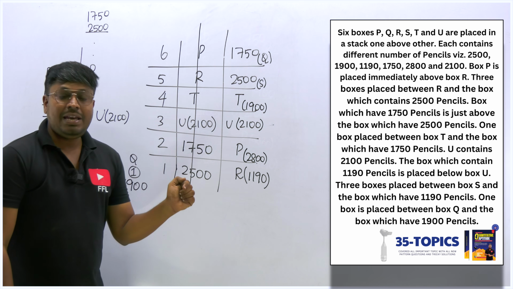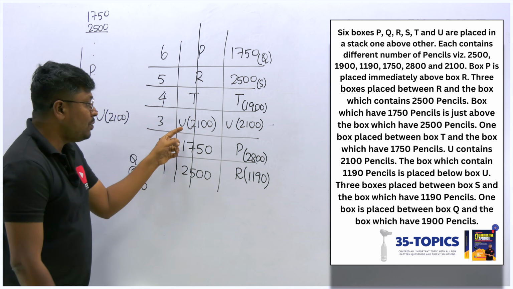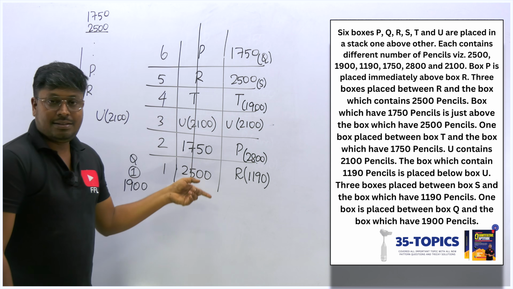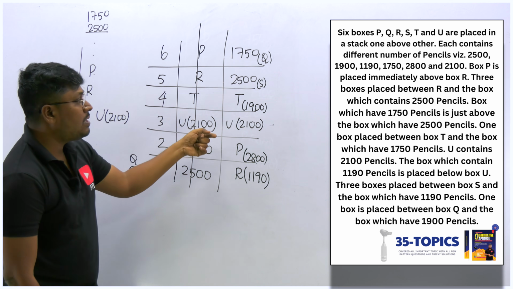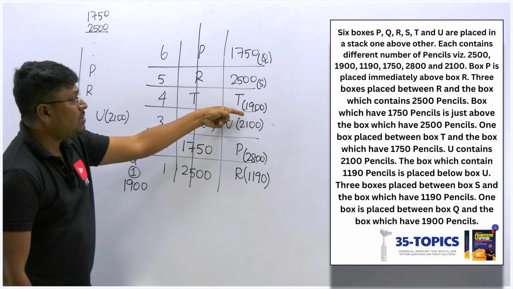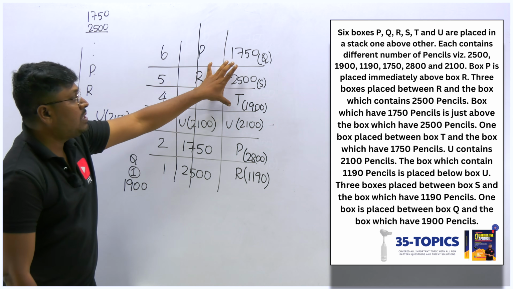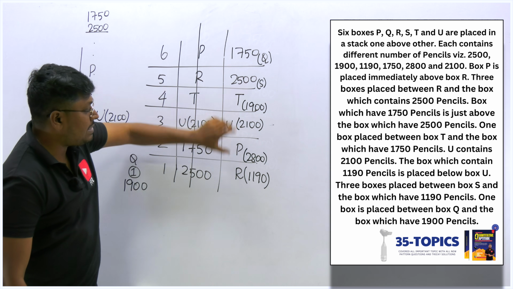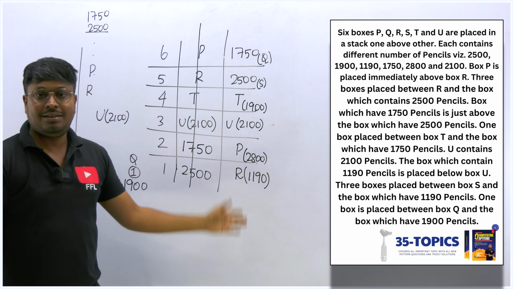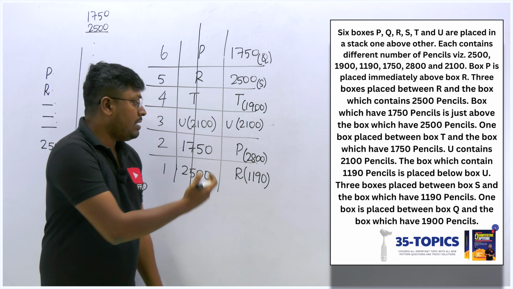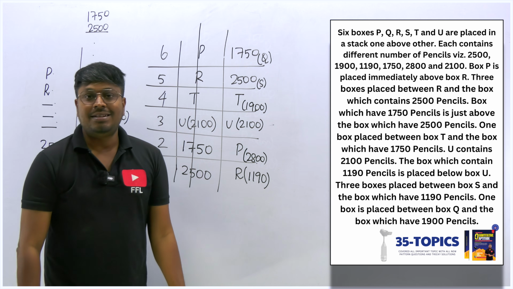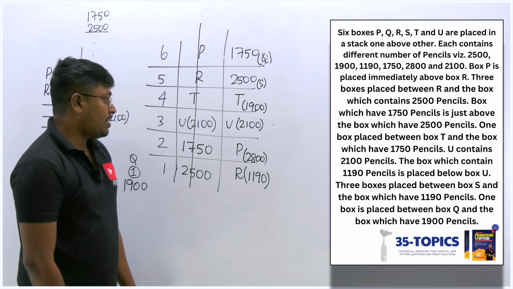Below U we have 1190, but below U we can't place anything else. So this is the only possible diagram, and then they gave one clue that between Q and 1900 we have a gap of 1. By using the clue we fixed this, and then S was fixed, and the remaining one box which has 2800 pencils will be P. So this will be the answer for this box arrangement question.